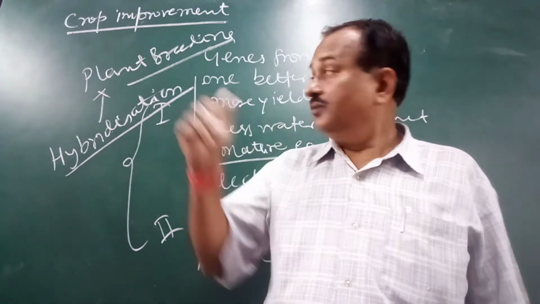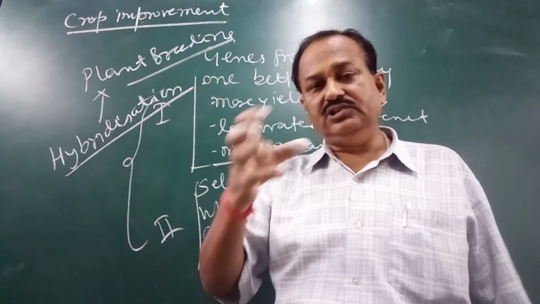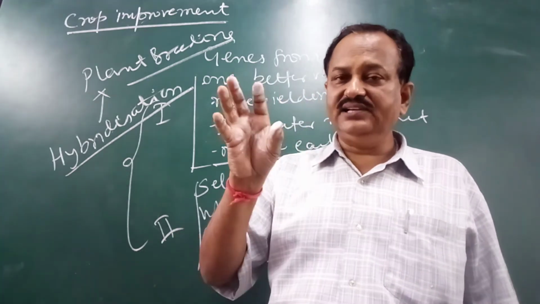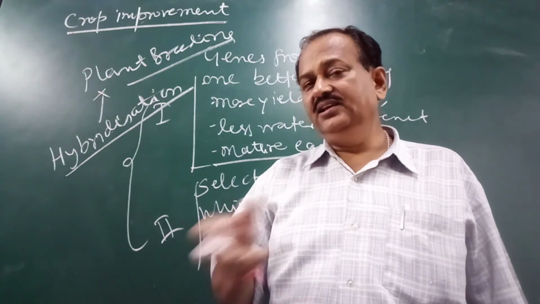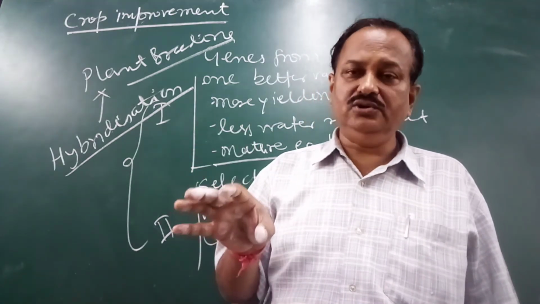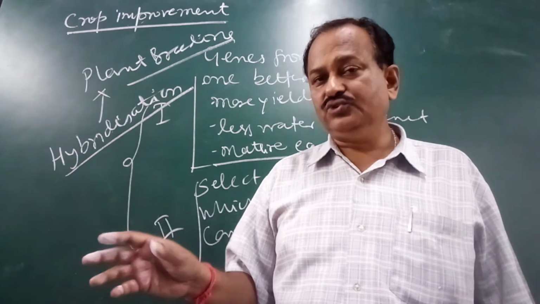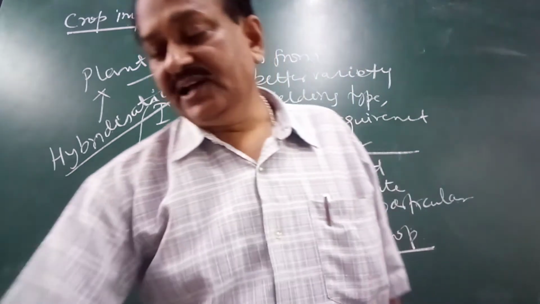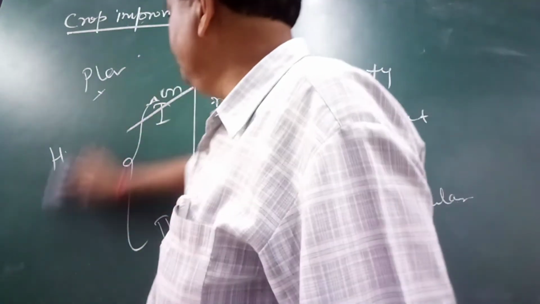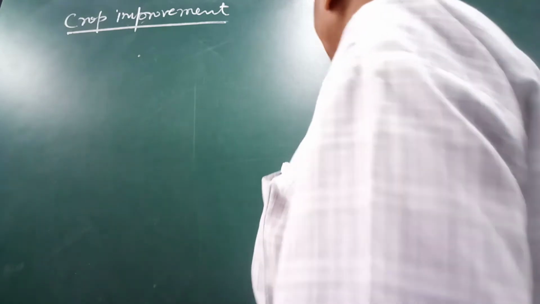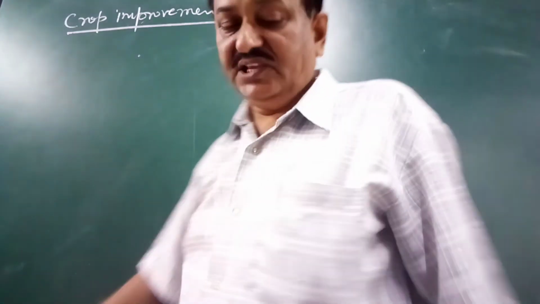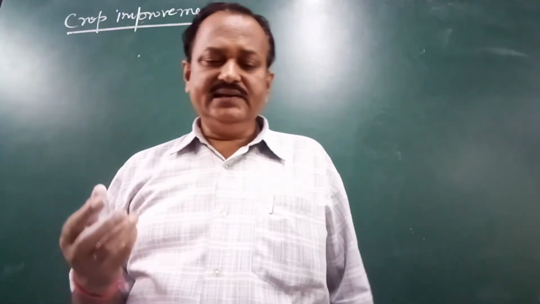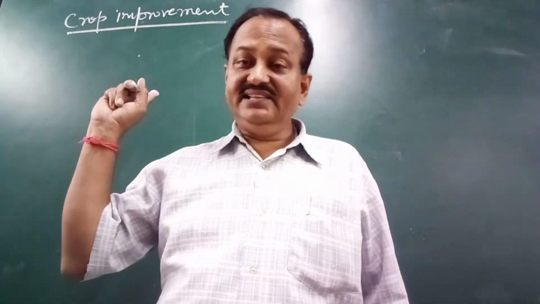So this is one way of improvement of crop, because if a crop consumes less water, it matures earlier and gives enough fodder. Say if you want to grow berseem for an animal, and the berseem matures very early, it will be beneficial because it will not require more time. So this is one point, hybridization by genetic engineering.